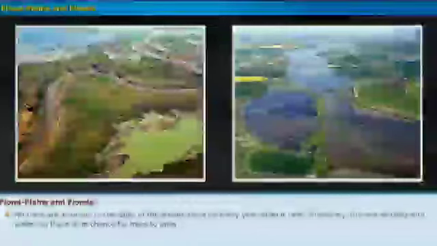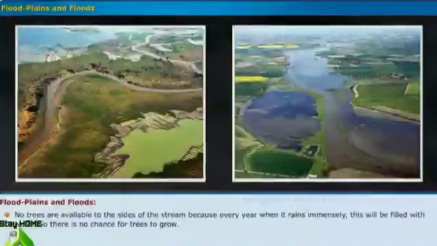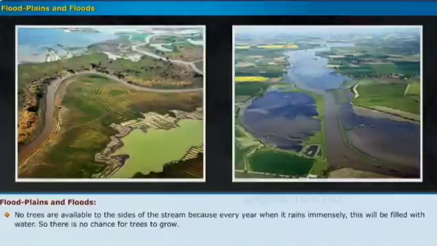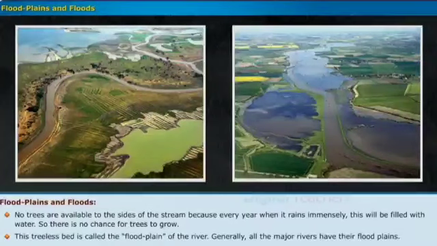No trees are available to the sides of the stream because every year when it rains immensely, this will be filled with water. So there is no chance for trees to grow. This treeless bed is called the floodplain of the river. Generally, all the major rivers have their floodplains.